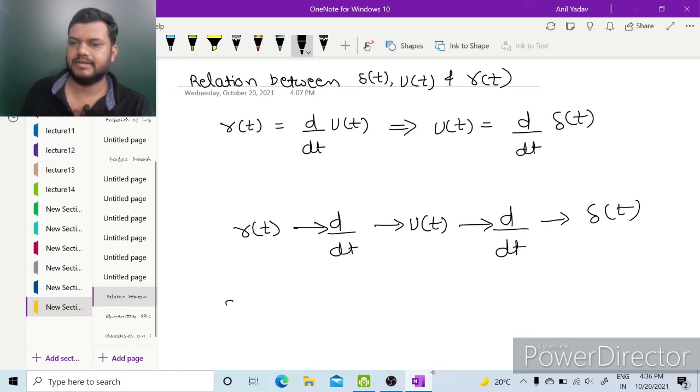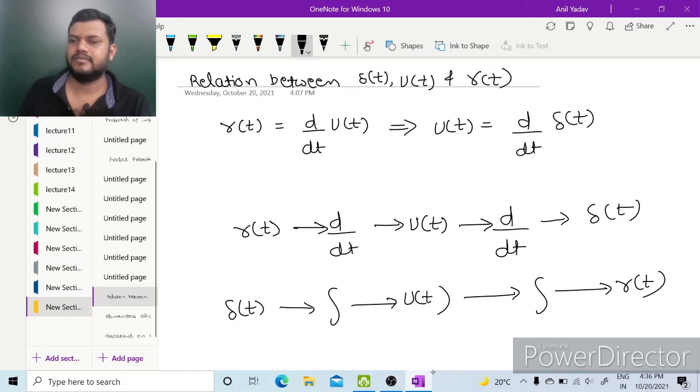Or we can write that δ(t) is integrated to give u(t), and the integration of u(t) is r(t). We will move in the right hand side direction.